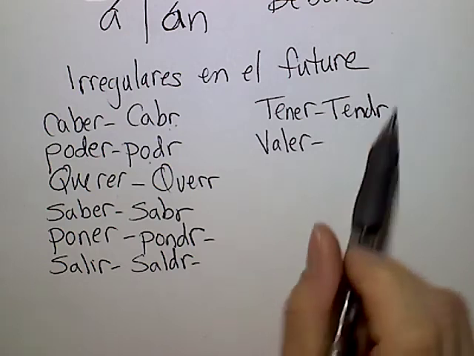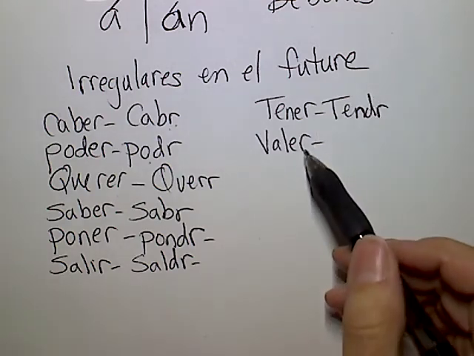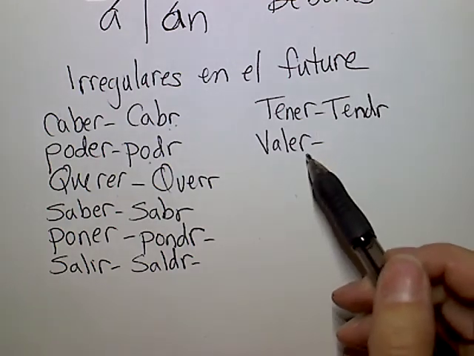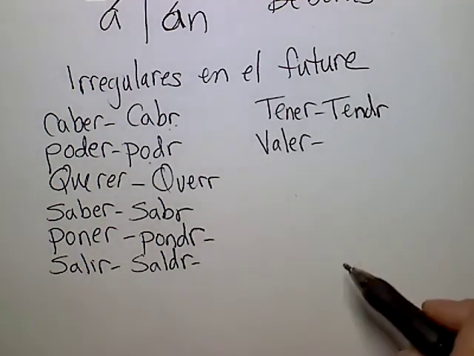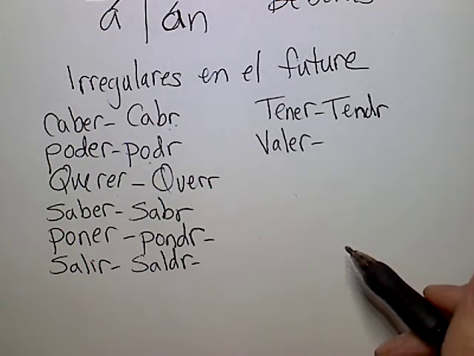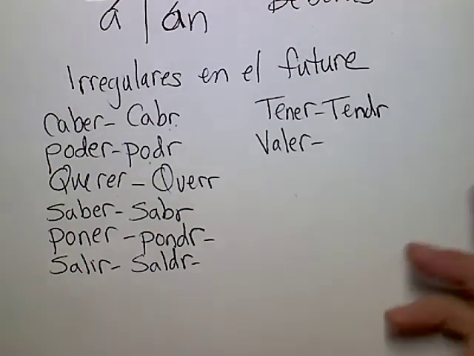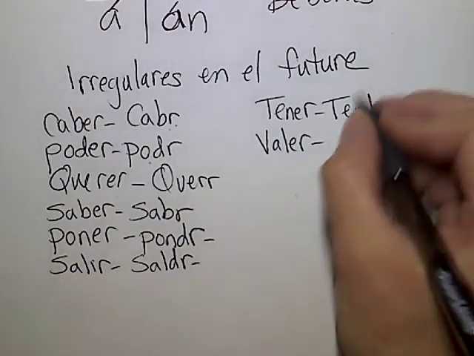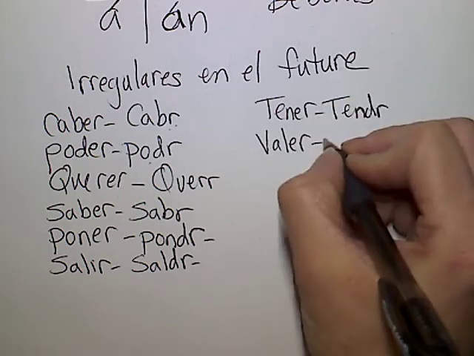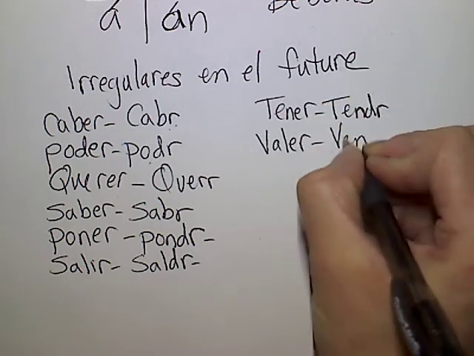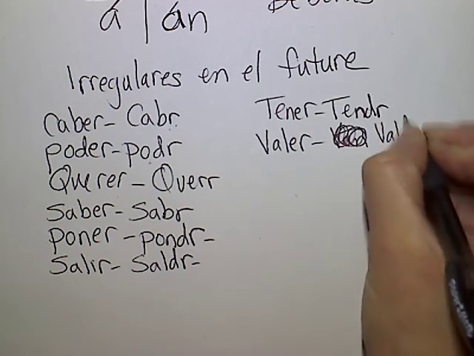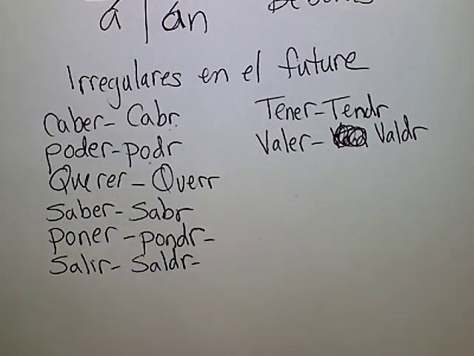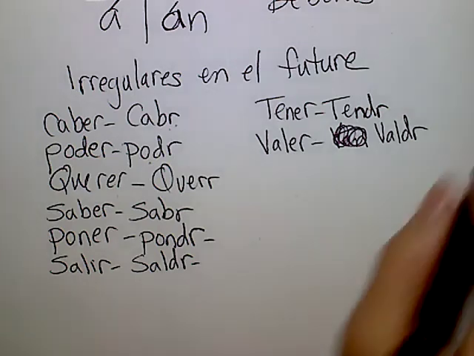To be worth. And this is a nice verb to use in the future. We typically only use it in the it and the they form, like when you're discussing the value of objects in the future. So hold on to those in the future. They will be worth a lot of money. Okay. En el futuro significa, oops, sorry, I went the wrong way. Valdr. So valdrá y valdrán. Sounds like an evil genius.